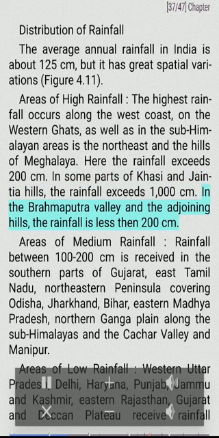In the Brahmaputra Valley and the adjoining hills, the rainfall is less than 200 centimeters. Areas of medium rainfall. Rainfall between 100 to 200 cm is received in the southern parts of Gujarat, east Tamil Nadu, northeastern peninsula covering Odisha, Jharkhand, Bihar, eastern Madhya Pradesh, northern Ganga Plain along the sub-Himalayas and the Cachar Valley in Manipur.